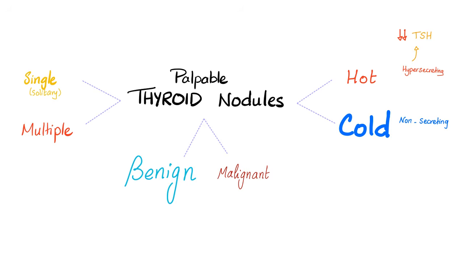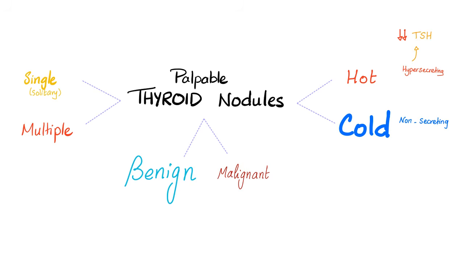Let's talk about a palpable thyroid nodule. You touched the patient's neck and you found a palpable nodule. What could it be? First of all, the nodules could be just one nodule or many nodules. They could be hot or cold. What do you mean? A hot nodule is a nodule that's secreting tons of T3, T4, which will decrease TSH and TRH as a negative feedback. But a cold nodule does not secrete anything, doesn't have any feelings. Thyroid nodules could be benign, could be malignant.